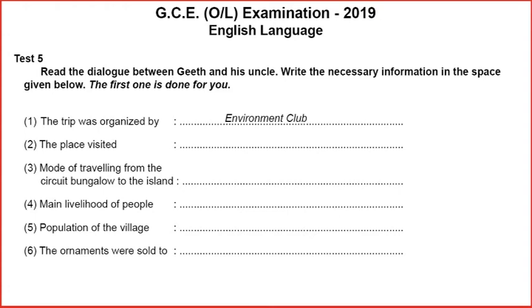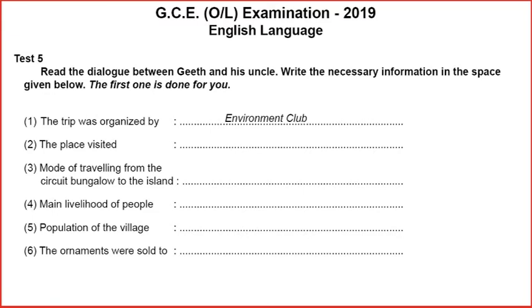Now let's try to answer the questions. The first one is, the trip was organized by. Even if you have some difficult words or new words, if you read this carefully, you will be able to find out the answers to questions.